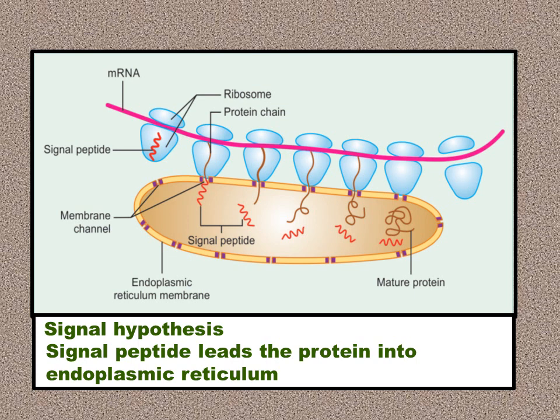Okay, now this is regarding the proteins being synthesized on the rough endoplasmic reticulum. Rough endoplasmic reticulum is when the ribosomes are attached to the endoplasmic reticulum. Now suppose they are cytosolic proteins, then the ribosomes are present simply in the cytoplasm as in the previous figure, and the proteins are synthesized in the cytoplasm. Again, there is a sequence of signal peptide which directs it to the particular location. So this is the signal hypothesis, or the direction given by the signal peptide to lead the protein into the endoplasmic reticulum and then to the further location within the cell.